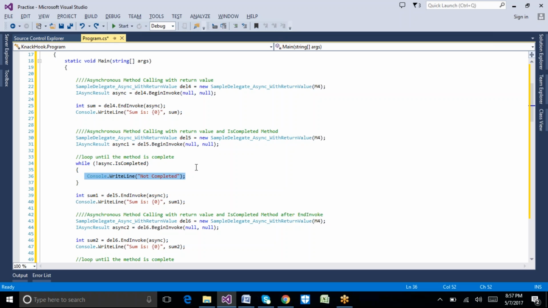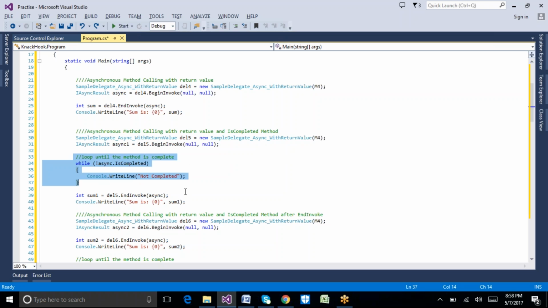So if you want to programmatically control your asynchronous method call, then this is the only option we have in C#, which is the asynchronous method call with the return value. We can make use of this IAsyncResult class to identify whether this particular method is completed or not. If the method is completed and you want to do any kind of operation, we are able to do it. If it is not completed, we can keep on working until that method completes. We can loop for that time.